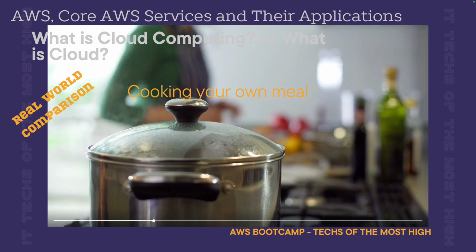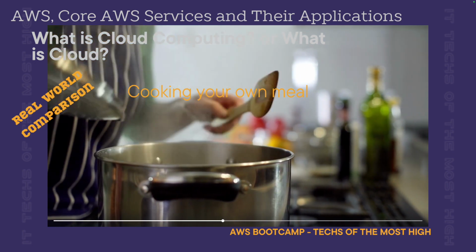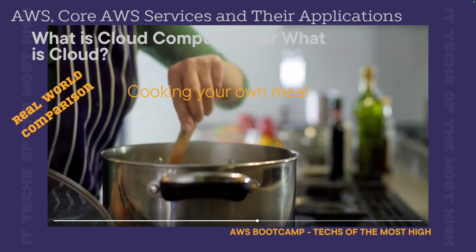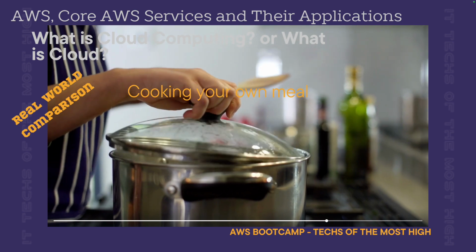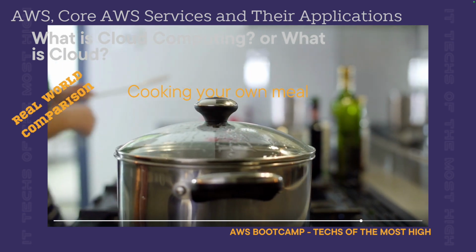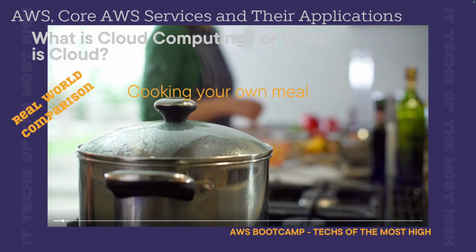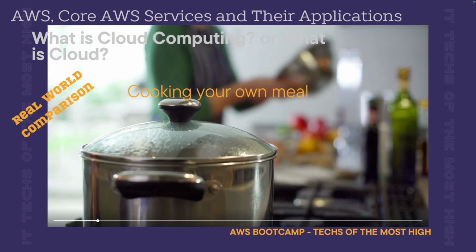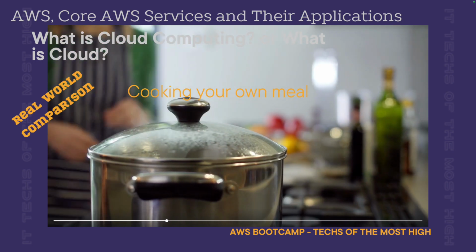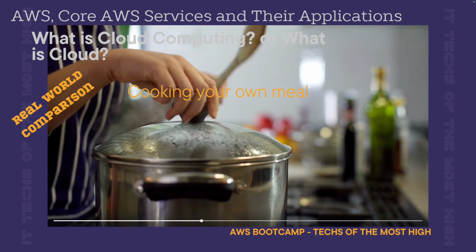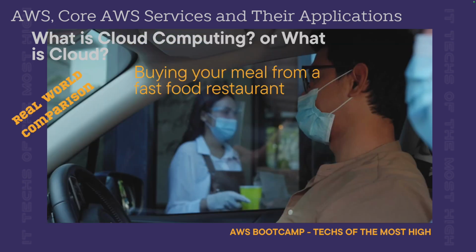You have to drive back, prep the food, start cooking, serve the meal, and then eat. So that whole process might take, I don't know, 2, 3, 4 hours, depending on how far the grocery store is and how fast you can cook. So yeah, it takes a little longer to make your own meal.